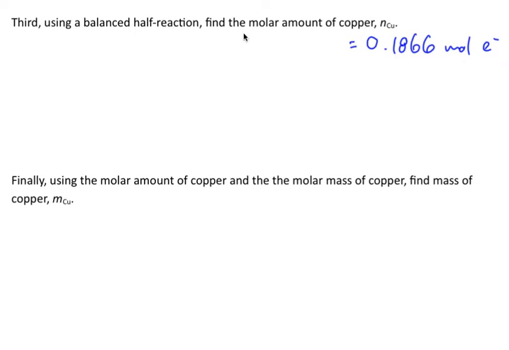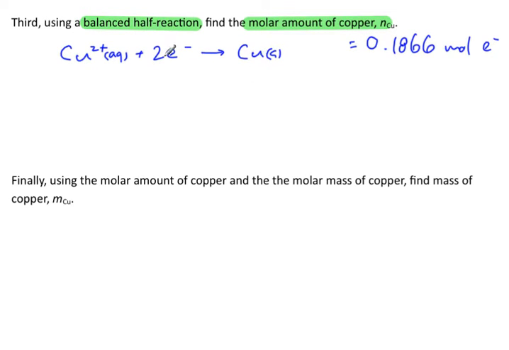So now, using a balanced half reaction, find the molar amount of copper. The molar amount of copper is what we're looking for, but we need this balanced half reaction. So what's the half reaction for the reduction of copper 2? If you remember, it was copper 2 in the question, plus 2 moles of electrons. So there's our link between mass and electrochemistry, or current: 2 moles of electrons. And I have this many moles of electrons, so I want to find moles of copper.